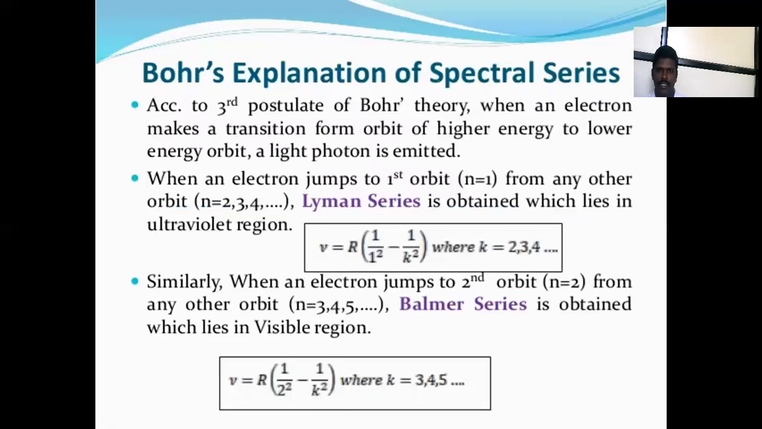And the spectral line series, according to the third postulate of Bohr theory: when an electron makes a transition from an orbit of higher energy to lower energy, this is the most important postulate of Bohr. The lower energy orbit will be filled from the higher energy level, which means light, a photon, is emitted. Okay? Electron jumps to the first orbit from any other orbit, 2, 3, 4.